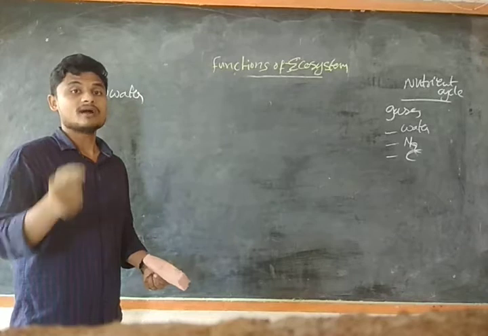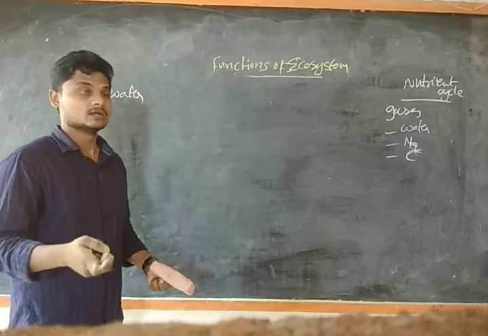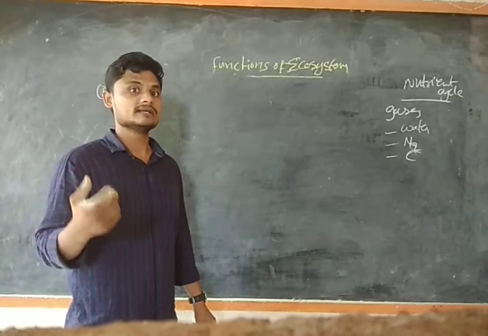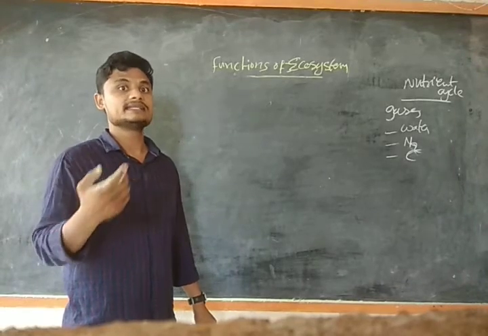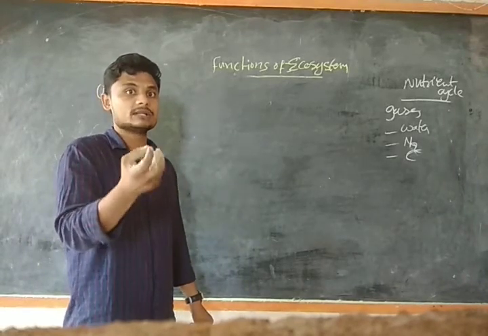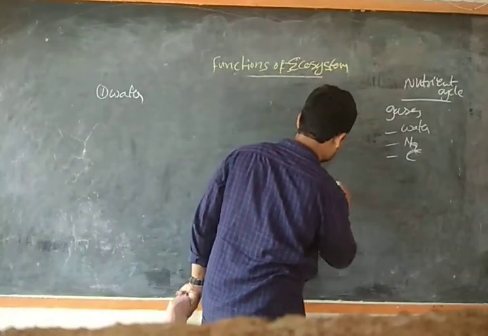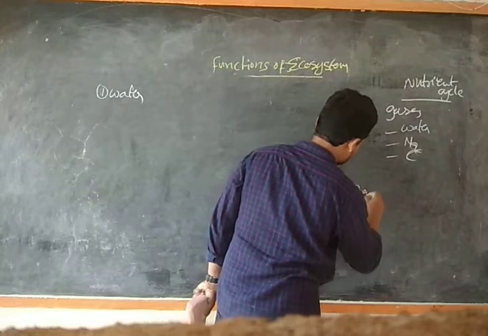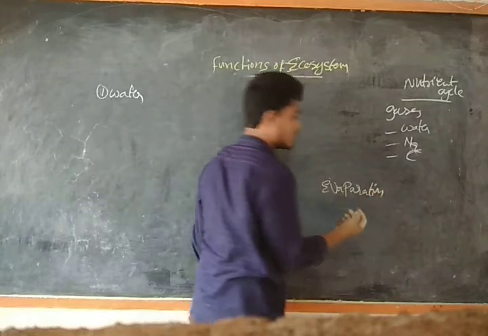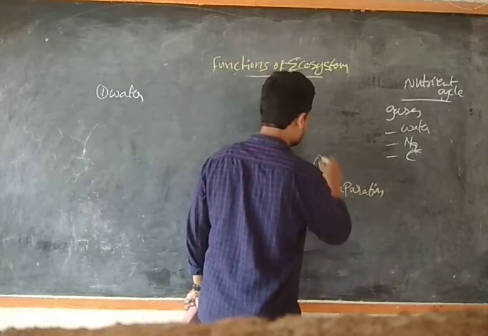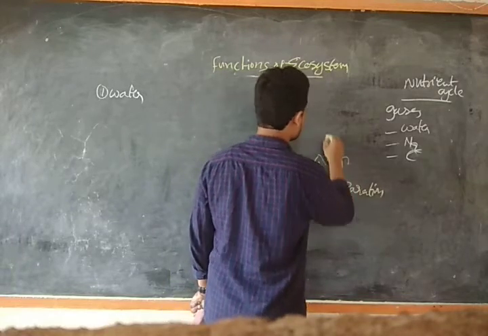Evaporation means small tiny particles of water, guys. We have sunlight, and the sunlight will hit the water, and the small water vapors will come to the atmosphere. That is evaporation. The evaporation is the small water particles present in the atmosphere, guys.